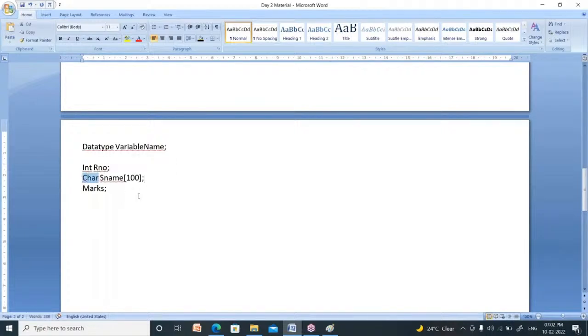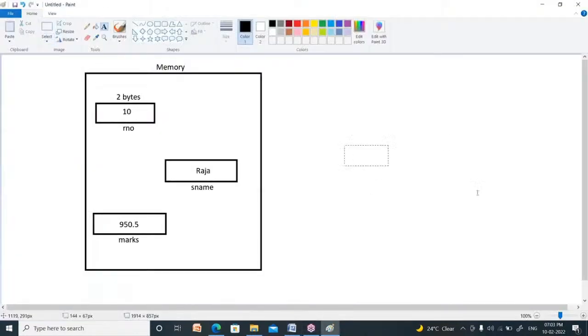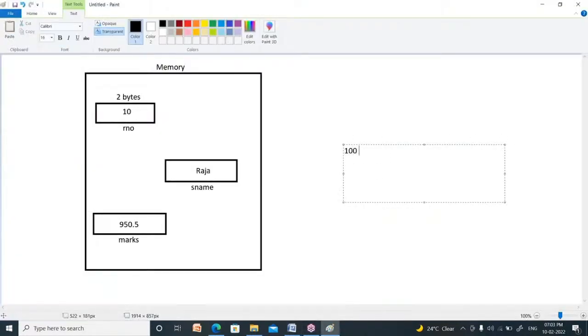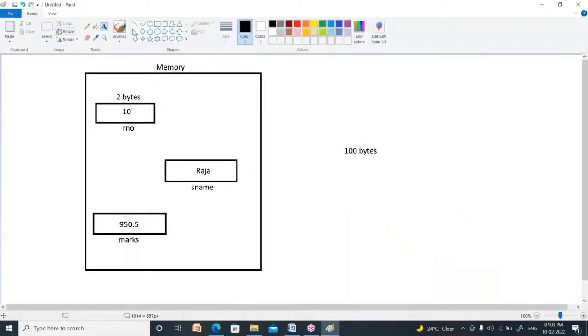Character means 1 byte. How many characters are there? 100 characters. Size of character is 1 into 100, 1 into 100 equal to 100. The computer allocates 100 bytes for this. What is the size of student name? 100 bytes of memory will be allocated to student name. In this student name, you can store up to 100 characters. Why? Because it has 100 bytes of memory. So its size is 100 bytes.